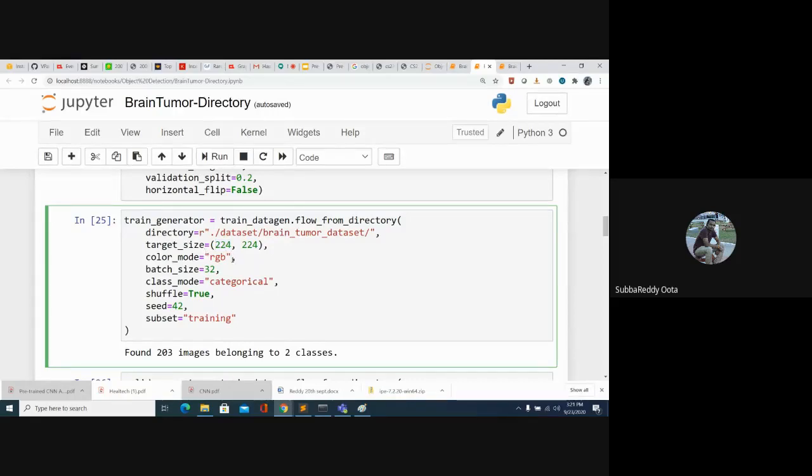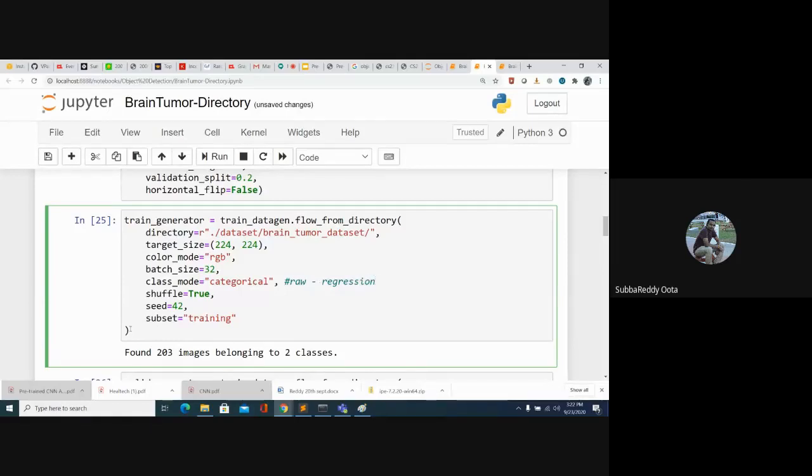Color mode is RGB. Then batch size: every time, how many images you want to load into memory. You want to load 32 images, so it is a mini batch size of 32. Then the class mode: whether it is a classification problem or a regression problem. If it is a multi-class problem or a binary problem, you can go with categorical, and you also have a binary option. If it is a regression problem, then your class mode will be raw.